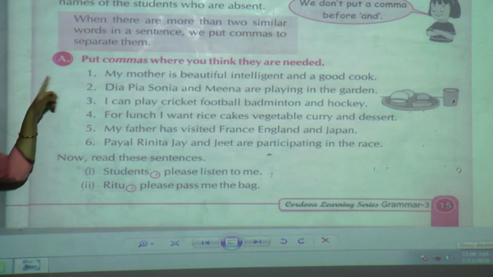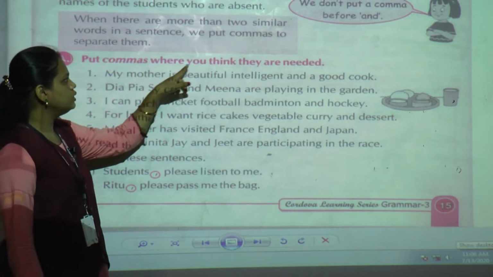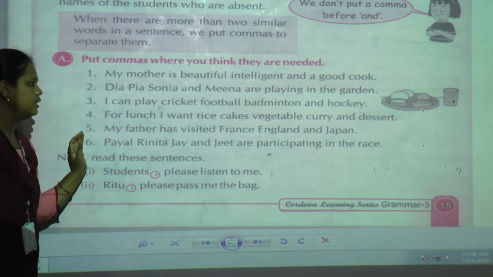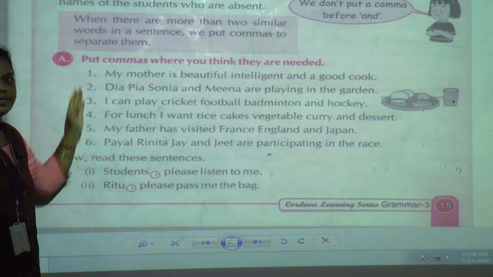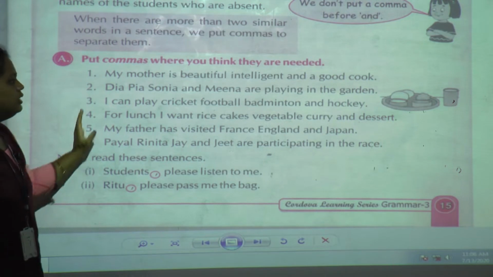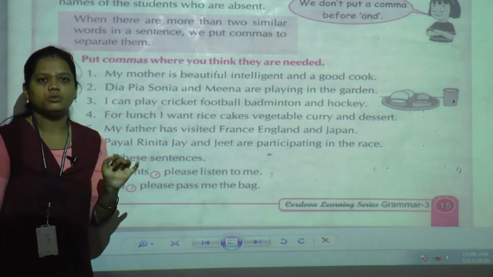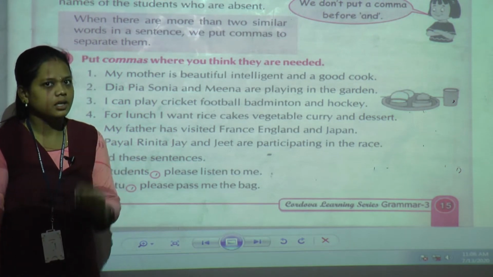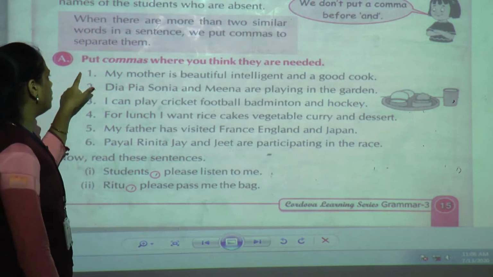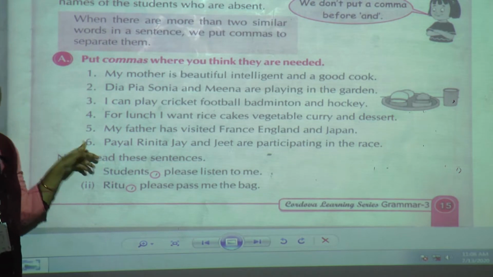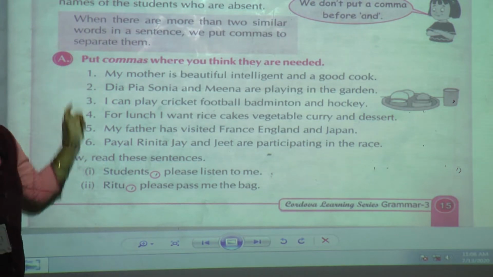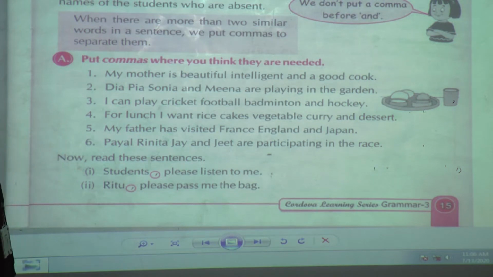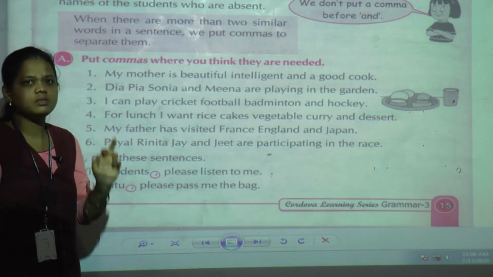See here, put commas where you think they are needed. Here there are 5 sentences given. So in these sentences, what we have to do is put a comma wherever it is needed. So one by one we are going to solve them. Actually, 6 are there. I told you 5, but here 6 examples are there. Now one by one we are going to see.